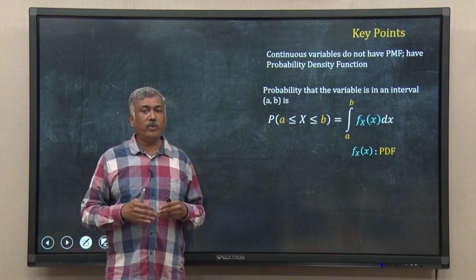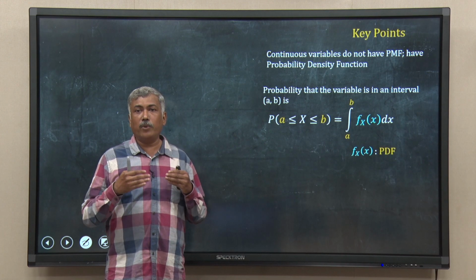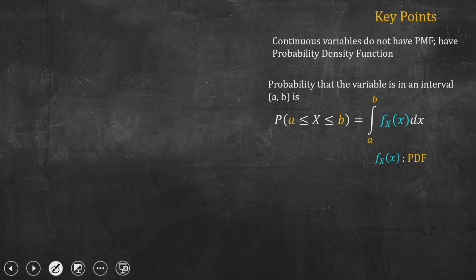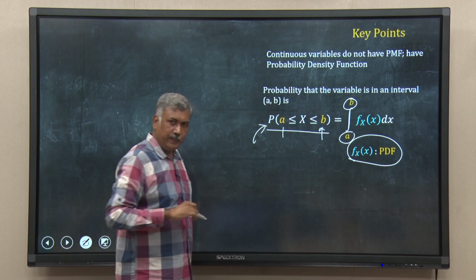Rather, if I have to calculate the probability, I have to ask what is the probability that the random variable lies in an interval, for example, a to b, and to answer that question, I require a function called the probability density function, which is not a probability, but is a density function. If I integrate that from a to b, I will get the probability.